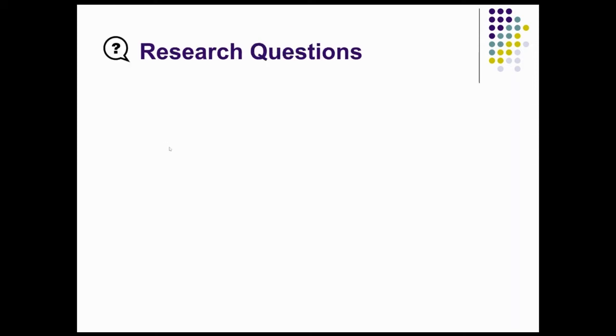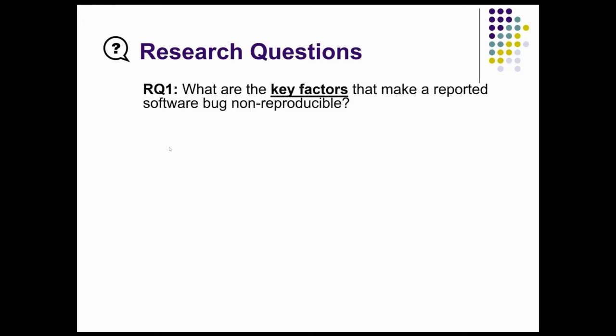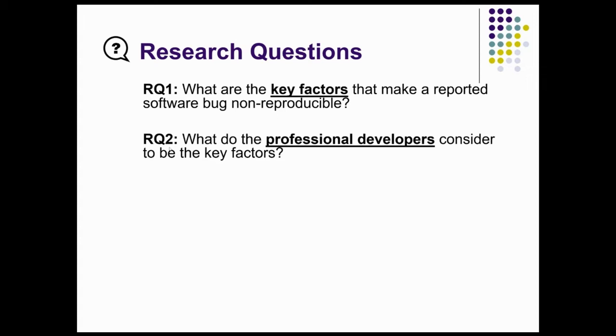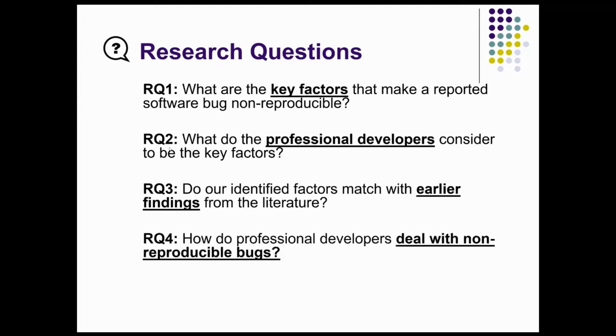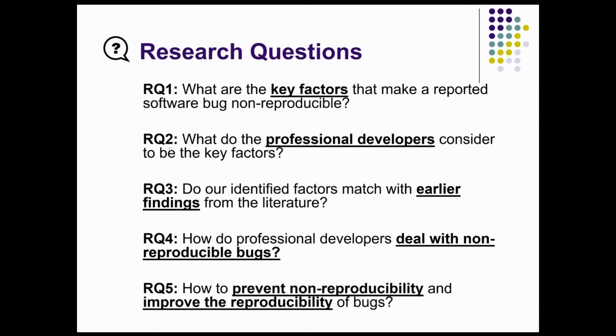In this study, we tried to better understand the non-reproducibility of software bugs by asking 5 research questions. In the first question, we try to identify the key factors that might explain the non-reproducibility of software bugs. In the second, we try to identify the key factors according to professional developers. Then we try to find out whether our findings match the earlier findings. We are also interested in how professional developers deal with non-reproducible bugs. And finally, we try to find some actionable insights from this study.